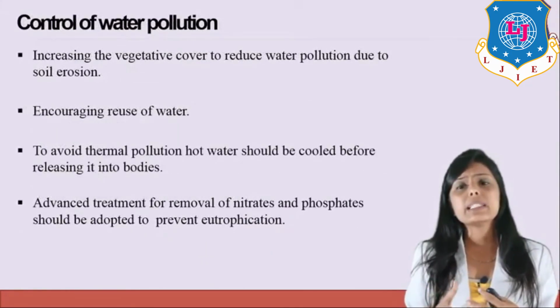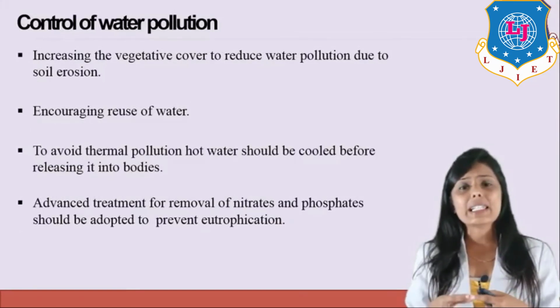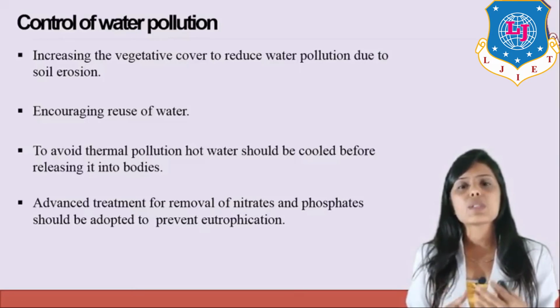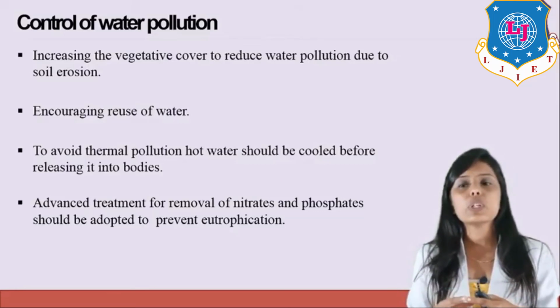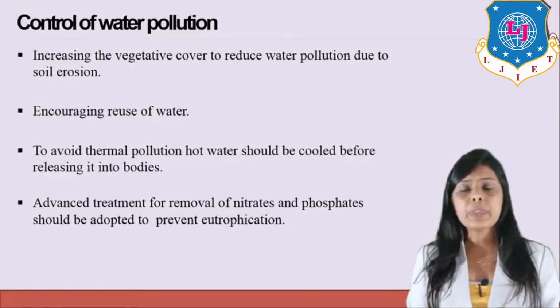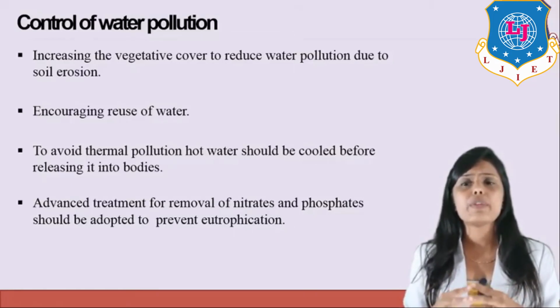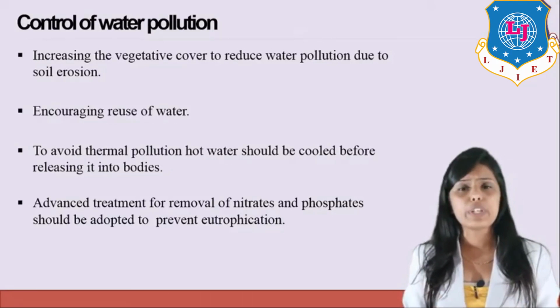Now, increasing vegetation cover will also reduce water pollution. Encouraging reuse of water. You should utilize water again and again by different methods. To avoid thermal pollution, hot water should be cooled before releasing it into water bodies. So first you cool the water and then release it in nearby water bodies. Next is advanced treatment for removal of nitrates and phosphates, which should be adopted to prevent eutrophication.